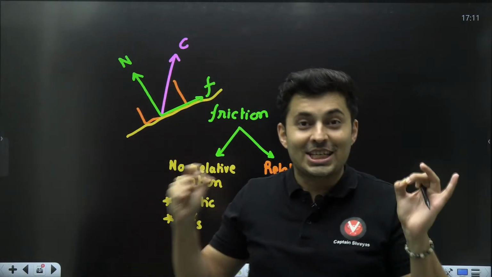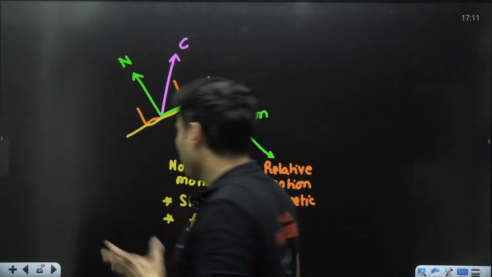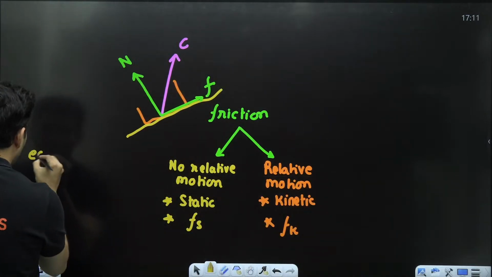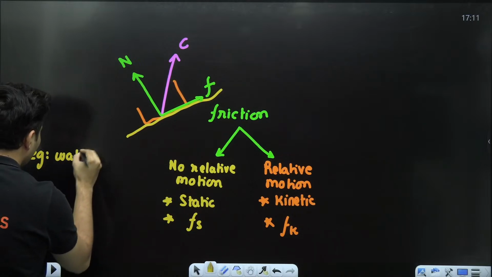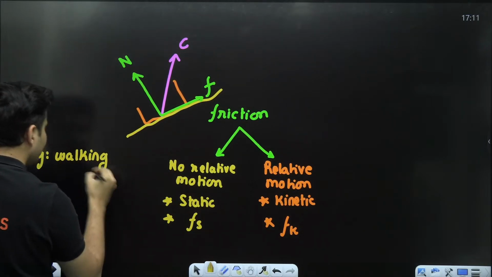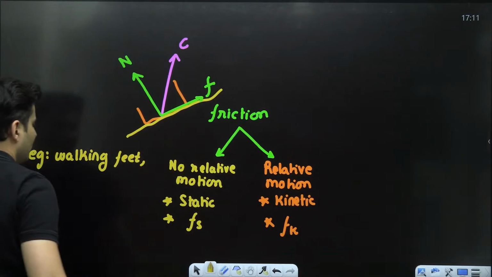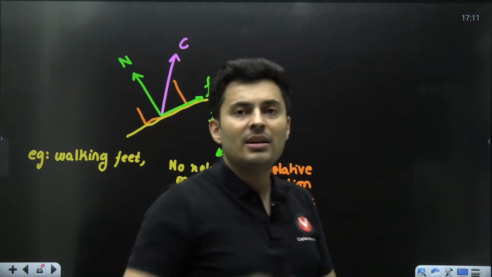The friction is static in nature. Very, very crucial. Many people get this wrong and I don't blame you for that. So the example for this: while you are walking, the feet encounter static friction. The walking feet encounter static friction.